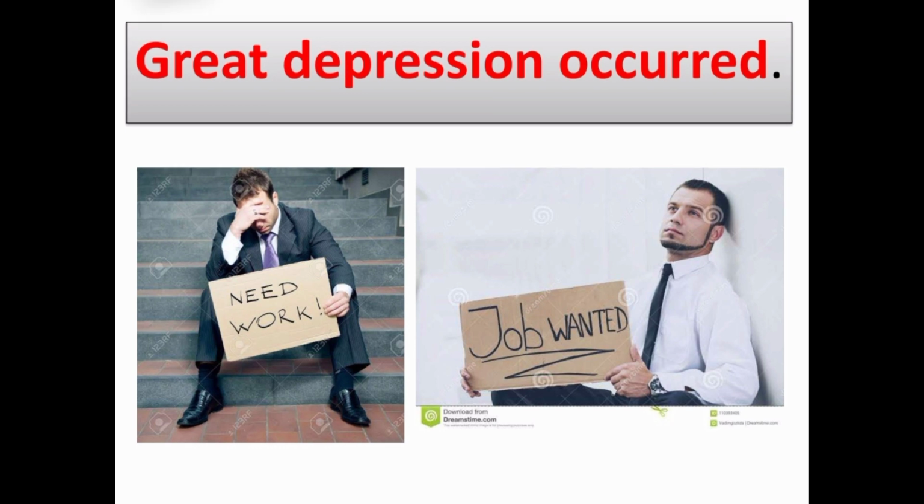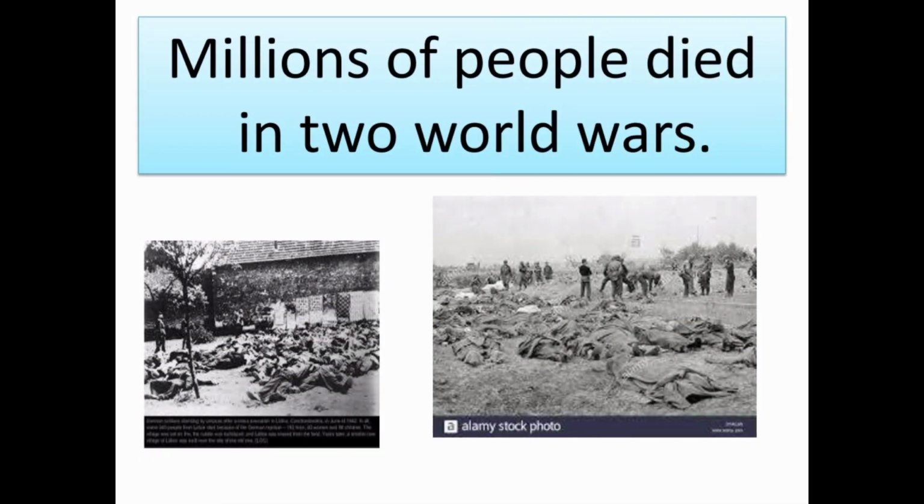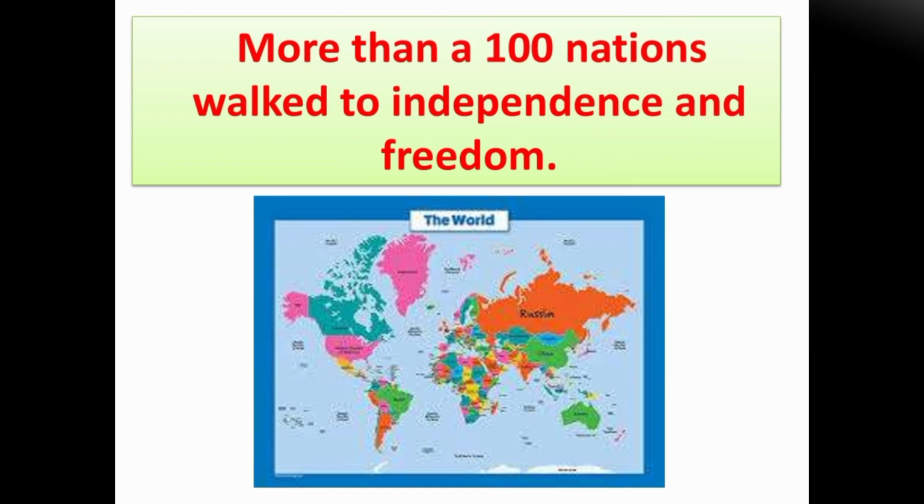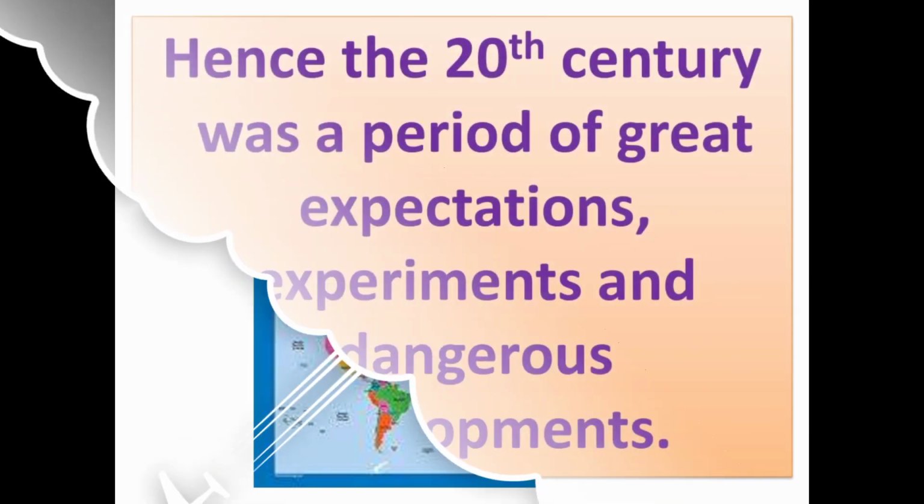They searched for jobs. This picture indicates millions of people died in two world wars. So many people died in the First World War and the Second World War. More than 1 million people died in the First World War. 2.5 million people died in the Second World War. Next, more than 100 nations walked to independence and freedom in this 20th century.